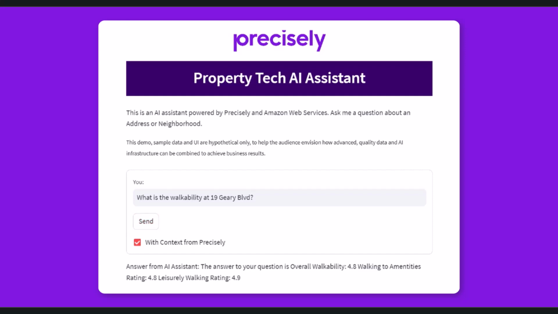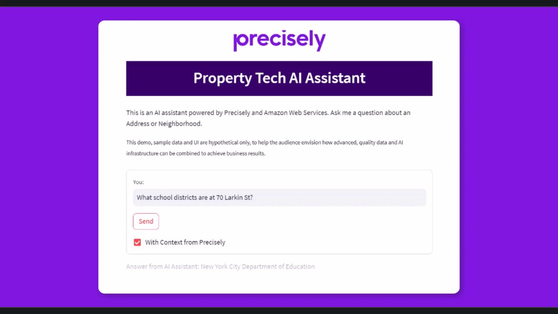All right, so next one that I'm thinking of. What school districts are at 70 Larkin Street? I'm going to send this without context. New York City Department of Education. Okay, I'm not entirely sure. Maybe that is a school district, but let's see what Precisely has to say. Let's see what we get back.